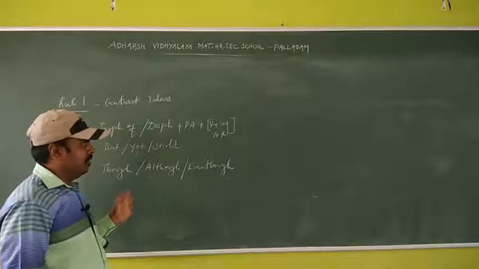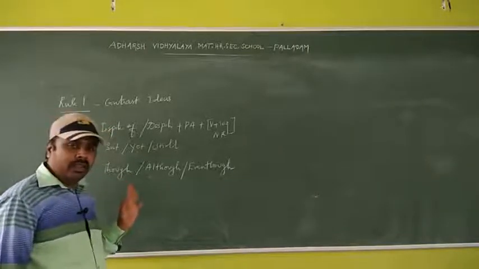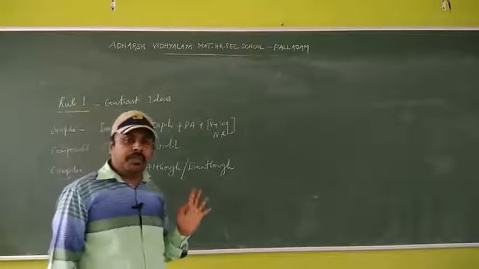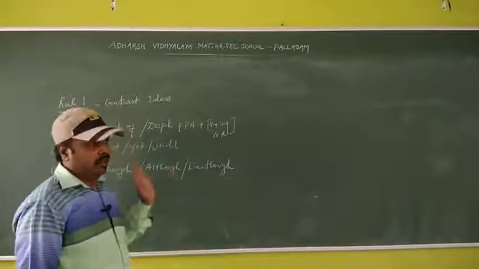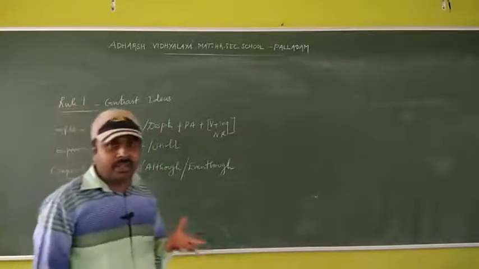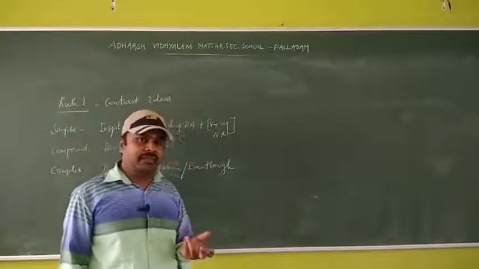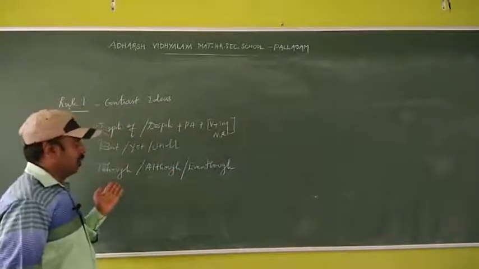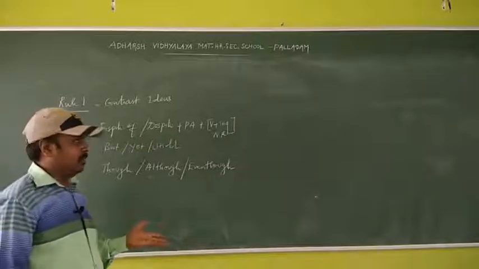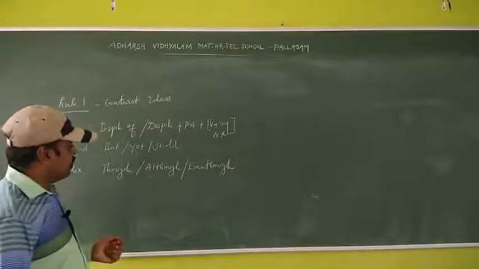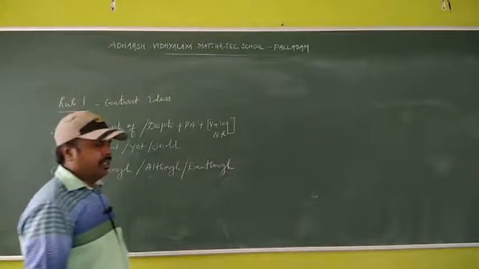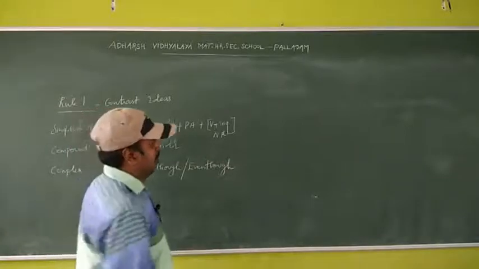Can you understand? Okay, note down all the rules, very, very important. Rule number 1 is very important because every year they ask one question. So, make note of all the rules and examples. Let us see the example.